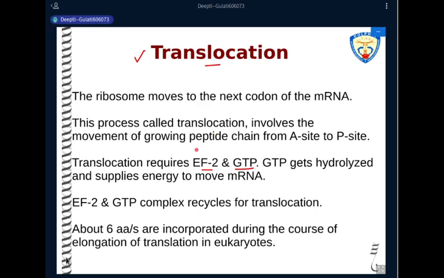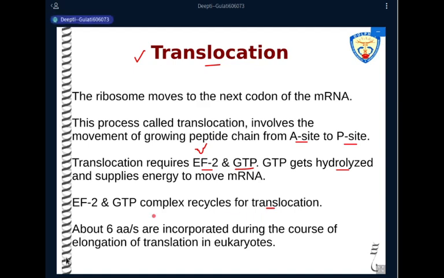The tRNA from the A site will move to the P site. The tRNA from the P site will move to the E site. All these movements require energy, and that comes from hydrolysis of GTP. This GTP comes with a molecule of elongation factor 2. So the EF2 and GTP complex is recycled for the translocation process.